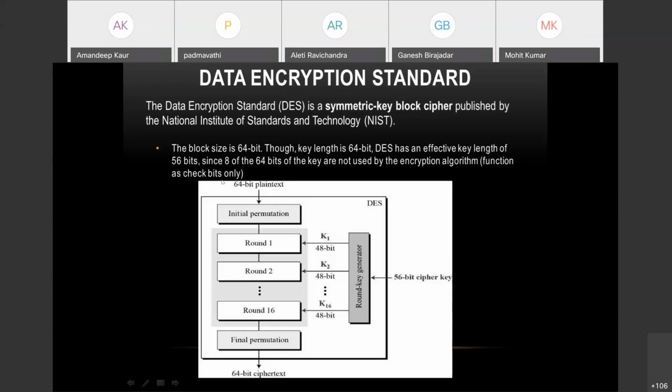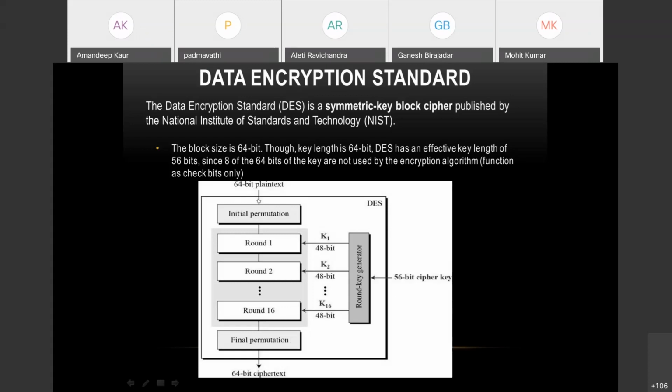So I have taken a block size of plain text of 64 bits, and the key length here is 64 bits. It is generally 64 bits, but there are some bits which are used as parity bits, so it is reduced to 56 bits. So your cipher key is actually of 56 bits only, because 8 bits are not used for encryption. These are check bits only. So this is the general idea of Data Encryption Standard. We will go into every box one by one.